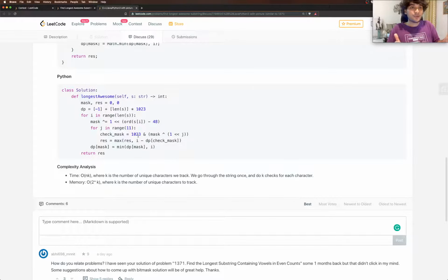So 1023 is 0 followed by 10 ones. So if you AND it with that, it's going to remove the 1 followed by 10 zeros bit, the 11th bit. And we remove it because what we're doing is that we flip each of the digits.